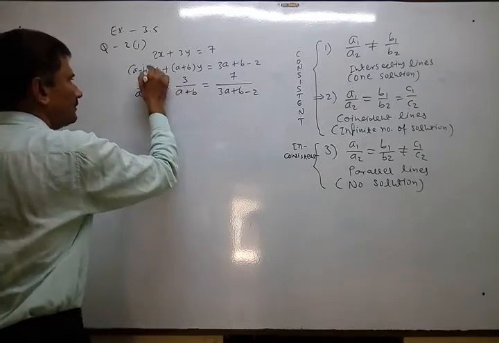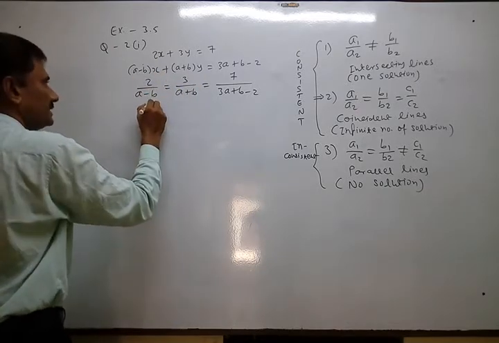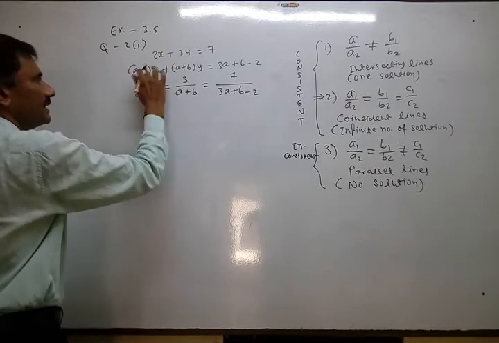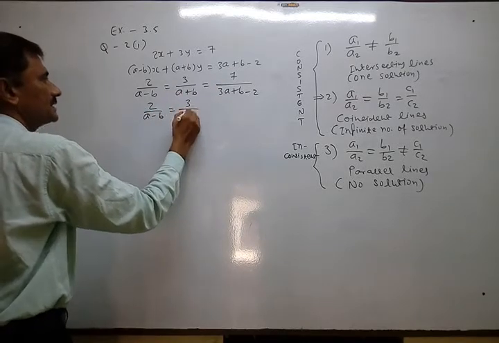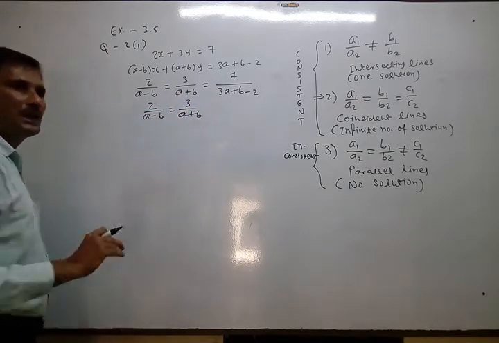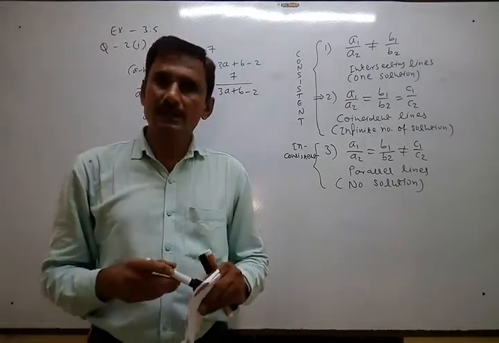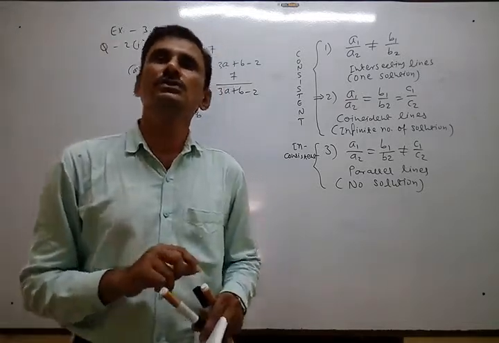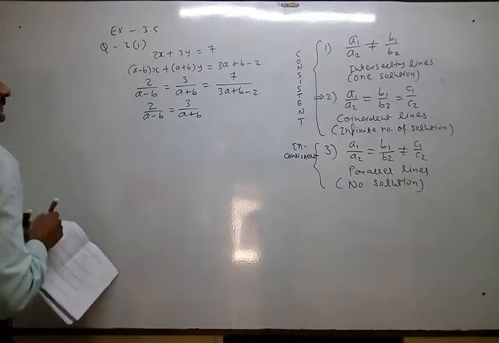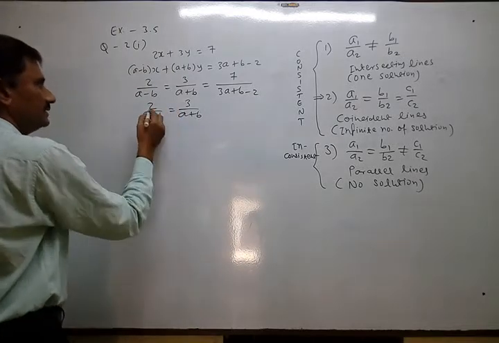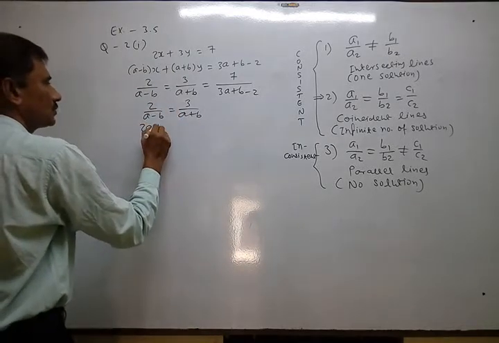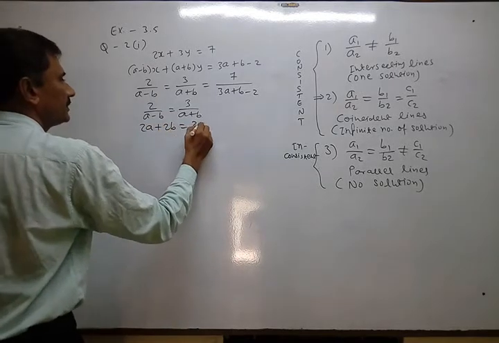Suppose I want to compare this one. So I again write it. This is our main condition. Now out of this condition, we have to get two equations, and after getting both equations, we have to find both variables. Just do that. So 2a plus 2b, cross multiply, is equal to 3a minus 3b.